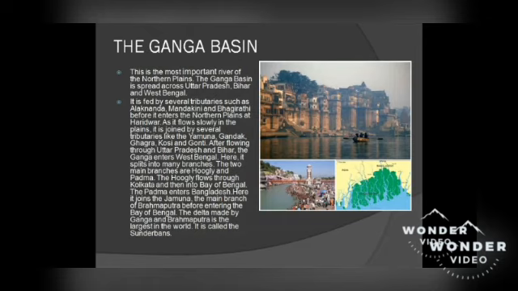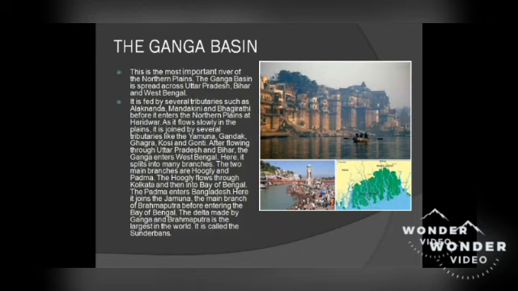The Ganga basin. This is the most important river of the northern plains. The Ganga basin is spread across Uttar Pradesh, Bihar and West Bengal. It is fed by several tributaries such as Alakananda, Mandakini and Bhagirathi before it enters the northern plains at Haridwar. As it flows slowly in the plains, it is joined by several tributaries like the Yamuna, Gandak, Ghagra, Kosi and Gondi. After flowing through Uttar Pradesh and Bihar, the Ganga enters West Bengal.